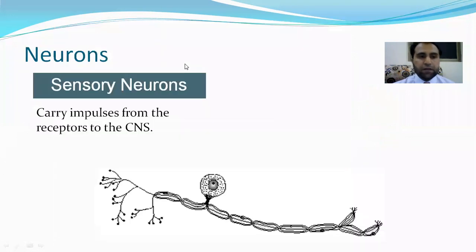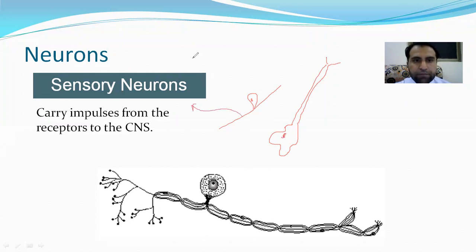All right. So sensory neuron, as we discussed, carries impulse from receptor to CNS. Remember, in sensory neuron the cell body is in the middle, while in motor neuron the cell body will be at the end. So sometimes you can face a question about what kind of neuron this is. If you see a long axon and cell body at the end, that will be motor neuron, while if the cell body is in the middle, that is sensory neuron. Okay, all right.